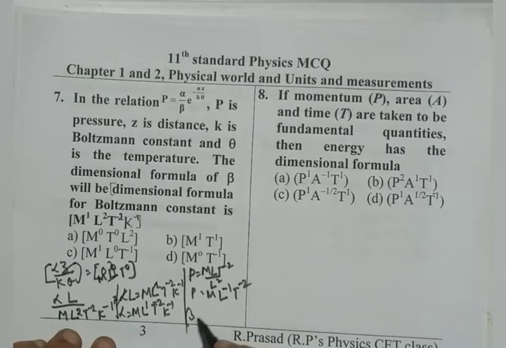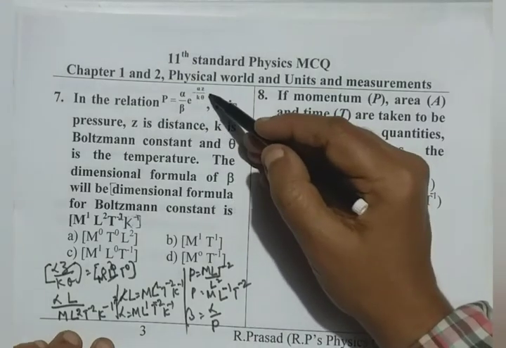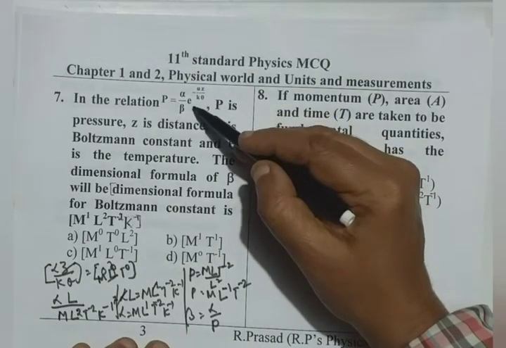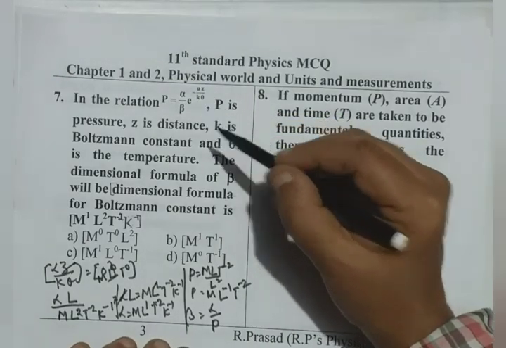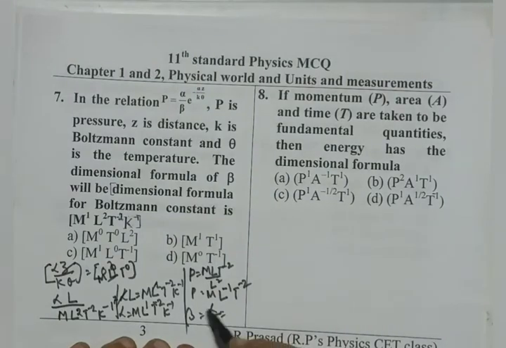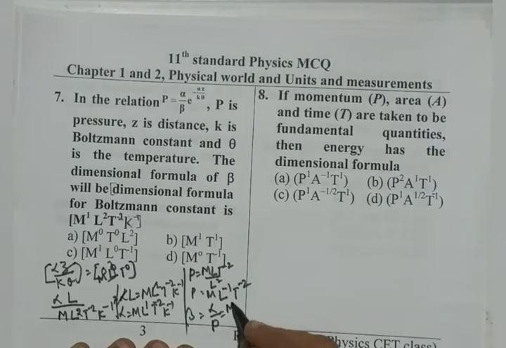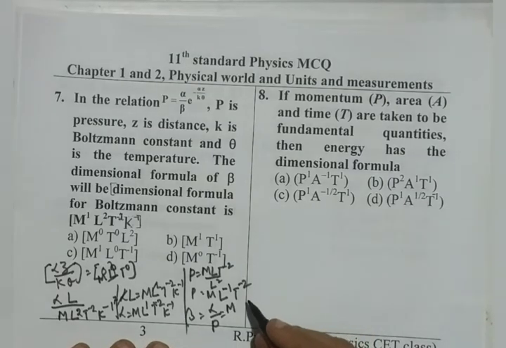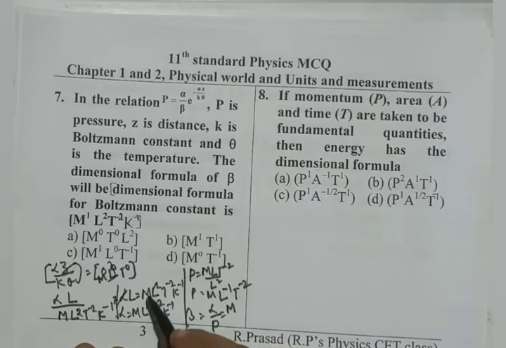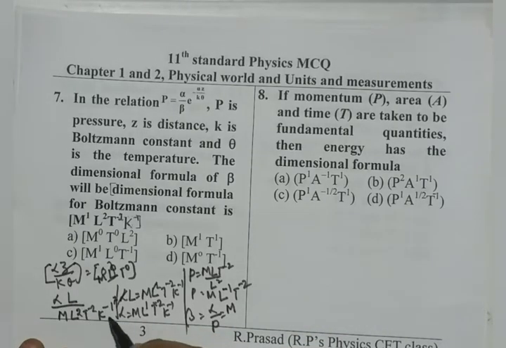So, beta is alpha by P because e to the power of alpha z by k theta doesn't have any dimension. So, we substitute everything. Alpha dimension M, and also here I left one thing, k theta is k there.